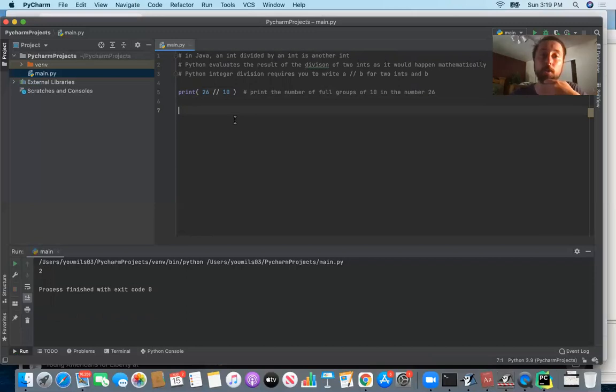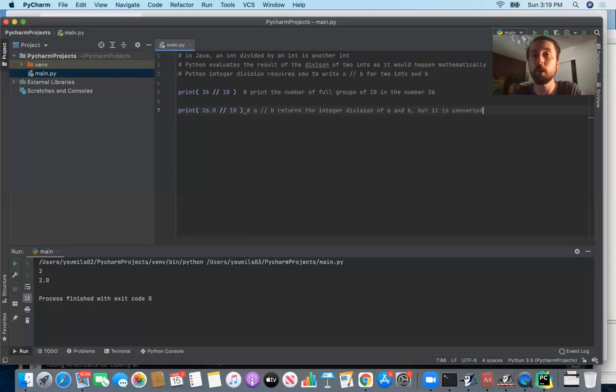What if you make one of those numbers a floating point number? What if you say 26.0 // 10? If either of those numbers is a float, it's going to convert the result to a floating point number. So a // b returns the integer division of a and b, but converted to the floating point representation of that result if either of a and b is a float.